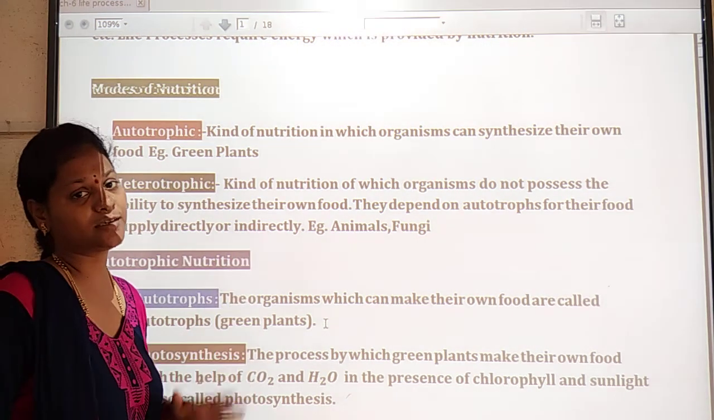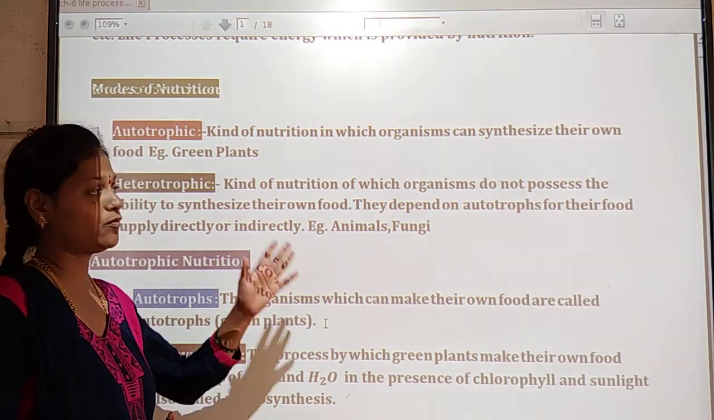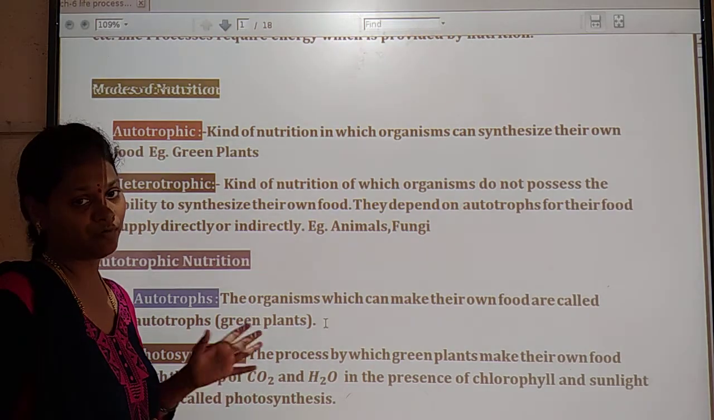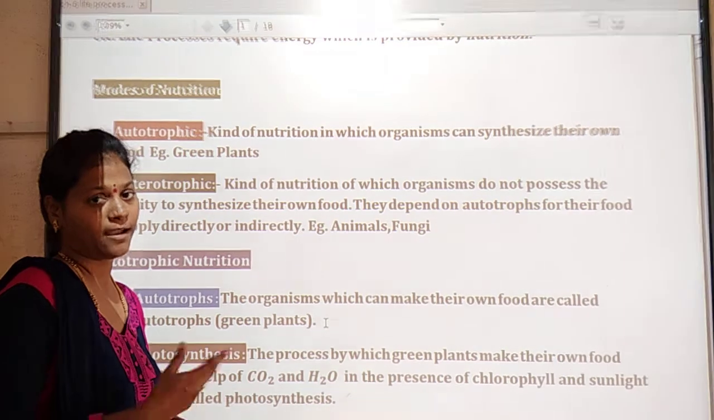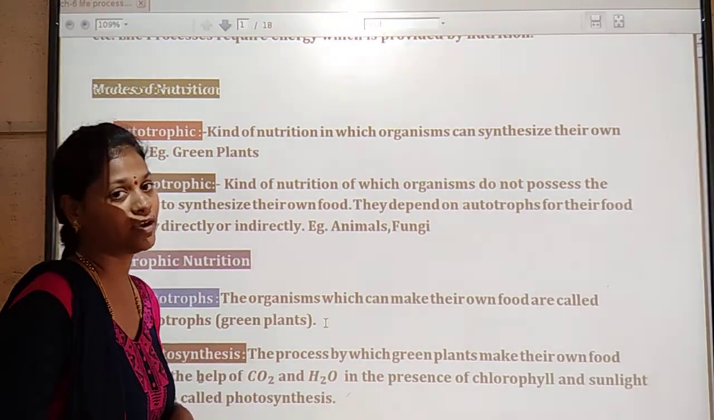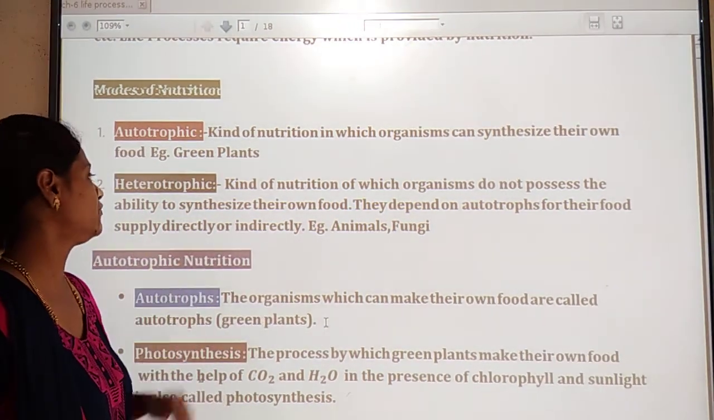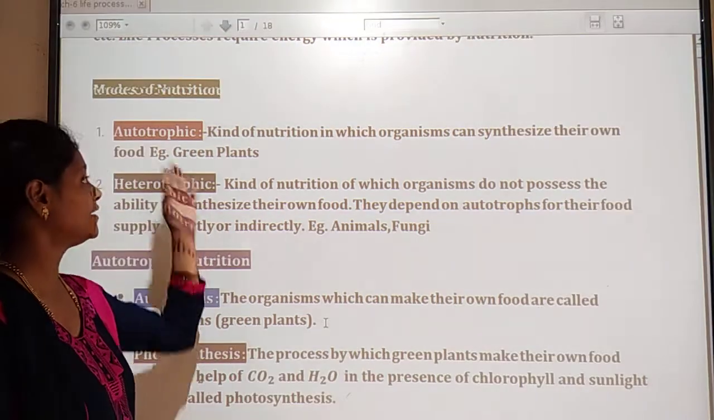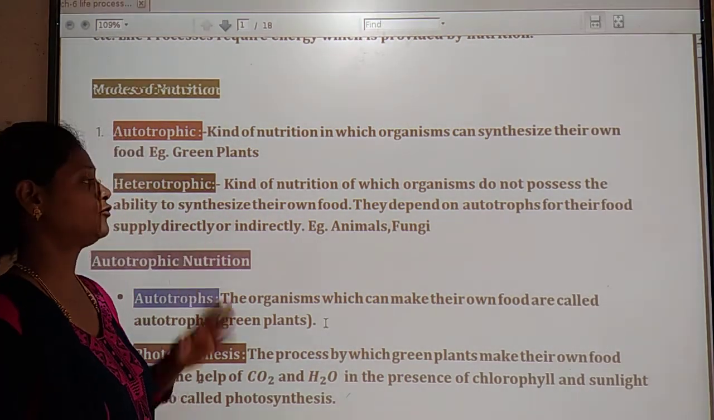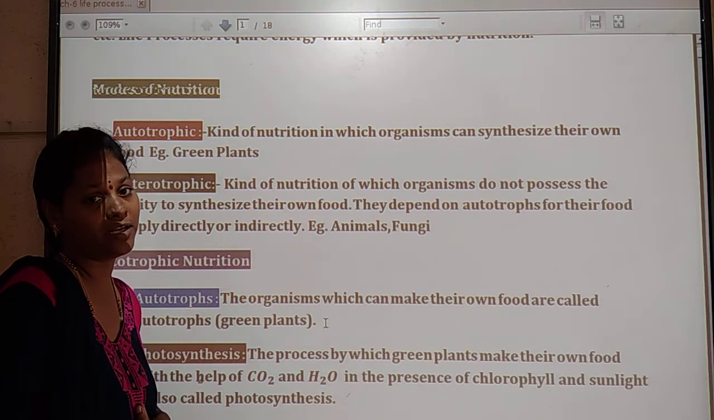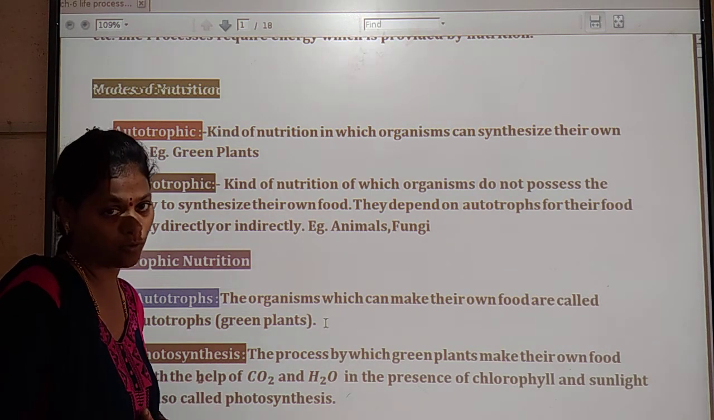They depend upon the autotrophs for survival, for food and also life. For example, animals, human beings and fungi. Those are the examples of heterotrophs. Autotrophs can synthesize their own food. Heterotrophs cannot synthesize their own food.